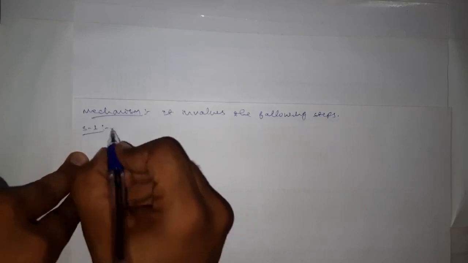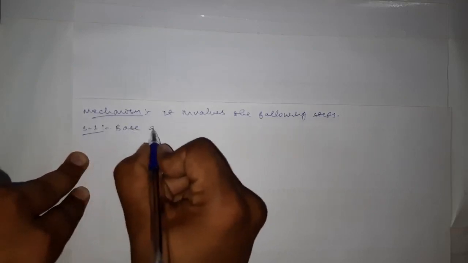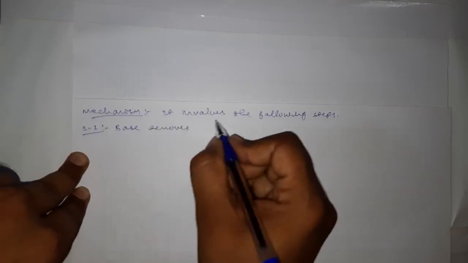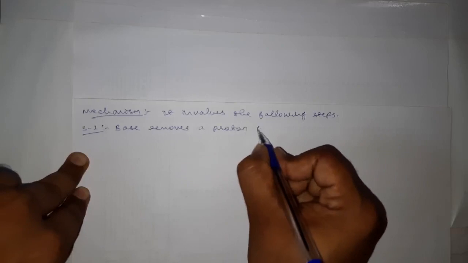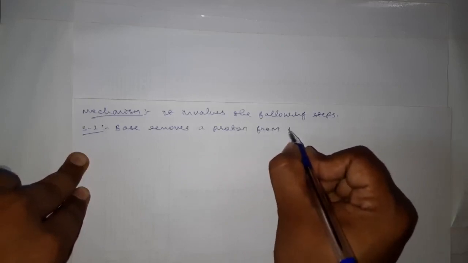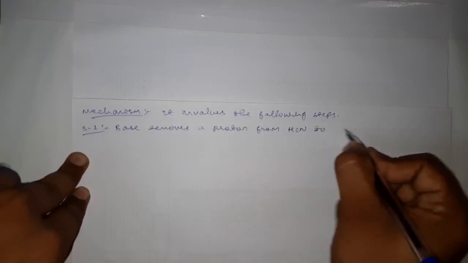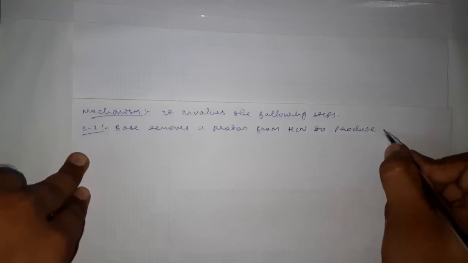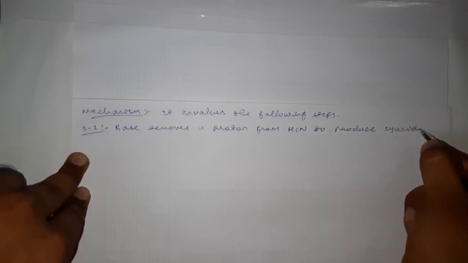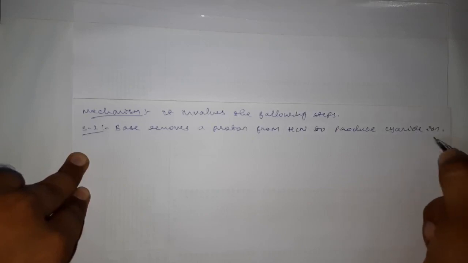First step is what? Base removes a proton from hydrogen cyanide to produce cyanide ion, that is CN minus.